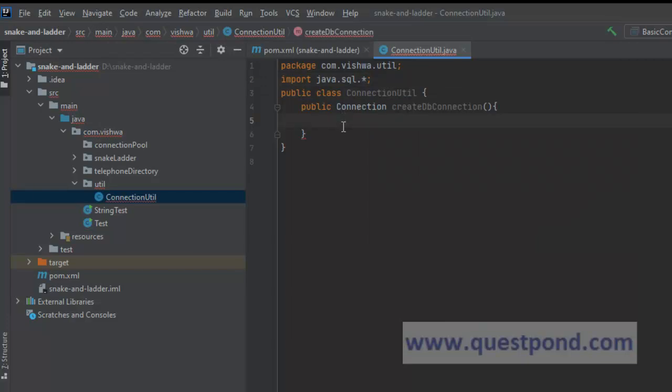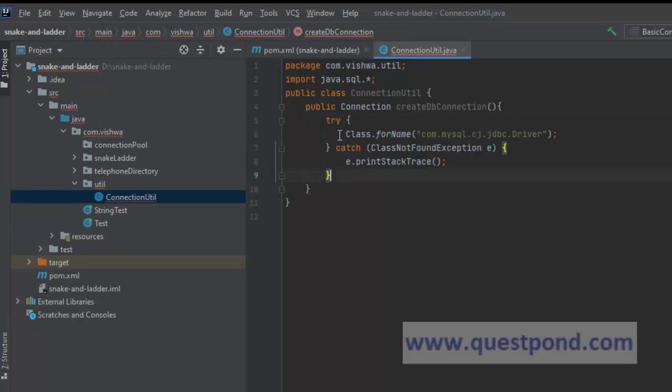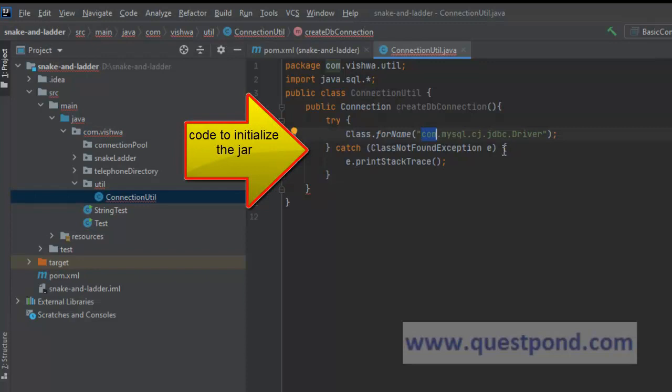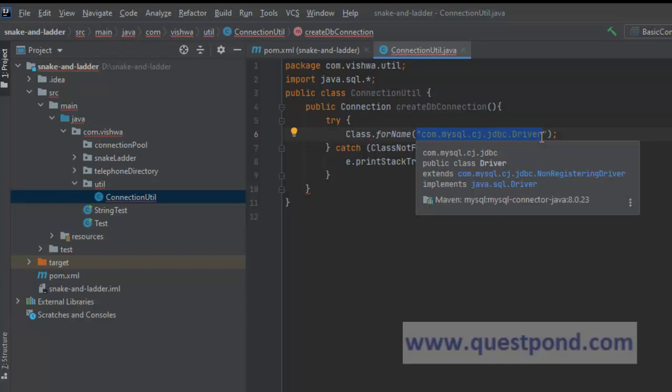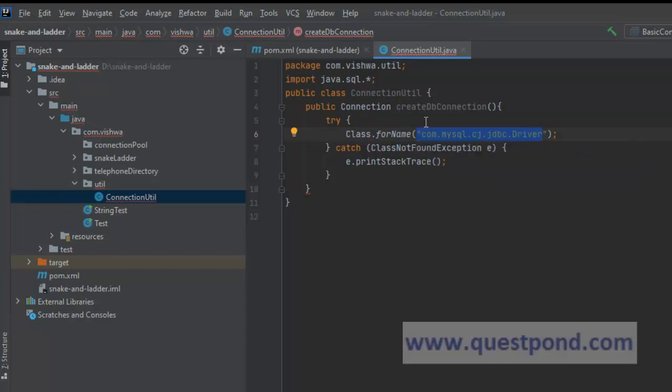So the first step will be to initialize the jar. The code for initializing the jar is given. We have a try catch block where we try to load this driver class. Please note, this is the new driver class coming with the new MySQL driver. Earlier, the driver class was different. We didn't have CJ within it. But within the new version of the MySQL jar, we have the CJ included within the entire package. So this is one of the changes, especially with respect to MySQL.